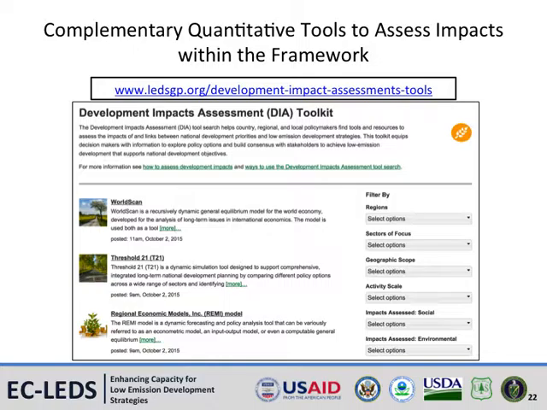The Development Impact Assessment Toolkit is a complementary resource that compiles various analytical tools that can be used to assess specific impacts of LEDS actions and inform the framework more broadly. The toolkit is available on the LEDS GP website, highlighted on the last slide of this training, and provides a comprehensive search menu to support users in finding specific tools to inform DIA processes and analysis.